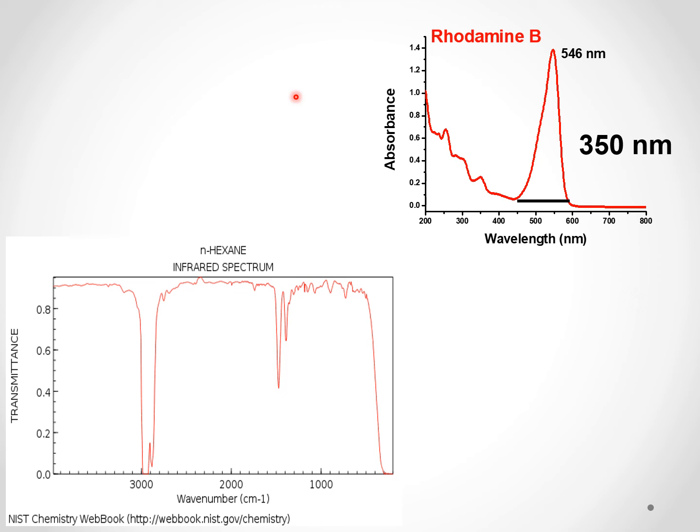When you convert it to centimeter inverse, you get roughly 30,000 centimeter inverse. Whereas in the IR spectrum, if you take the width, that is approximately 300 centimeter inverse. So here the width is 30,000 centimeter inverse, here the width is only 300 centimeter inverse. The question is why? Why is it like that?